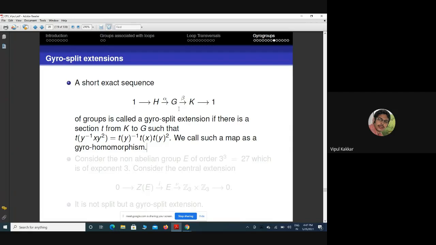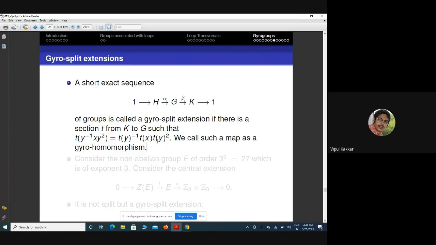But we actually study a slightly different section. So if there is a section T from K to G such that this condition, T(y)^{-1} T(x) T(y) squared, holds, so this is a section which is different from a homomorphism.